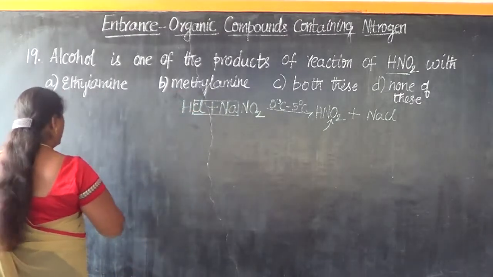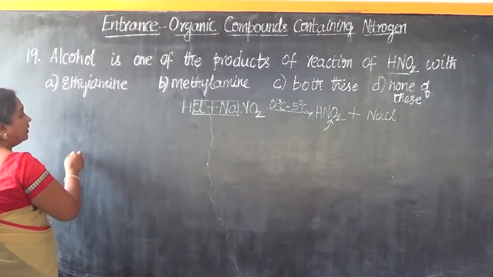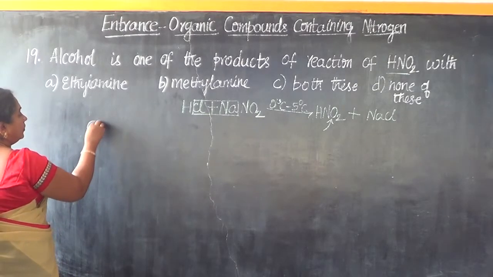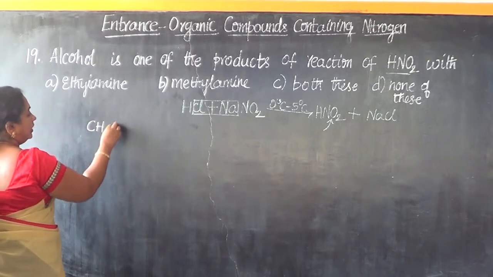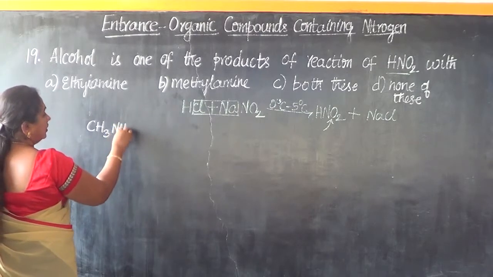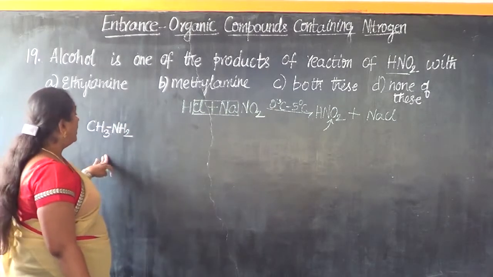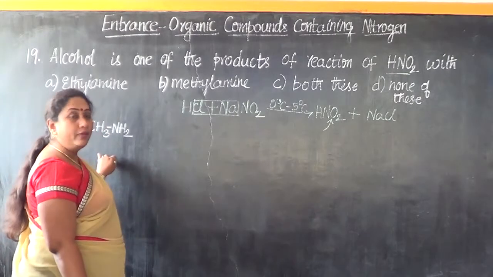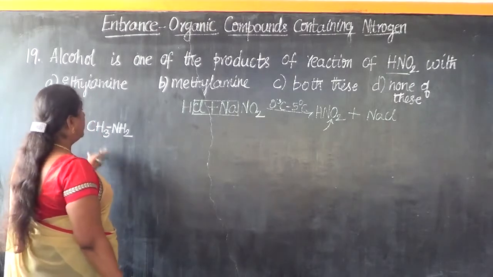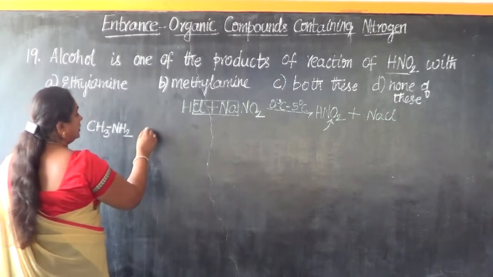Methylamine, look at the reaction. It can react with nitrous acid in two different ways. CH3NH2 is the molecular formula of methylamine. It's a primary amine.